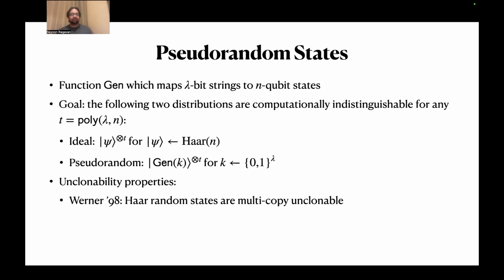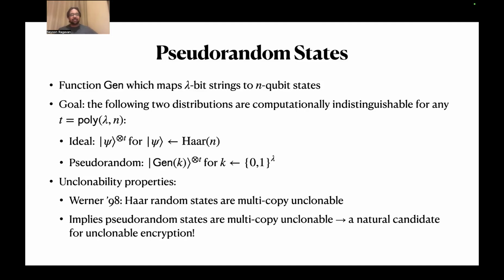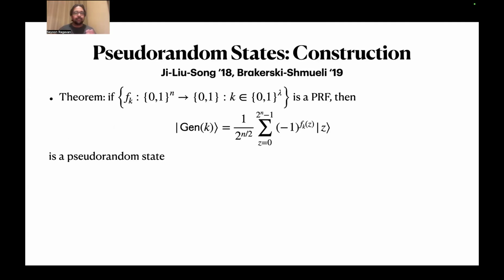And these have unclonability properties, right? So Werner showed that Haar-random states are multi-copy unclonable. So then by PRS security, we immediately also get that pseudo-random states are multi-copy unclonable. And this is why they become a natural candidate for unclonable encryption. Okay, so with that, let me tell you about the pseudo-random states construction that we're going to be working with.